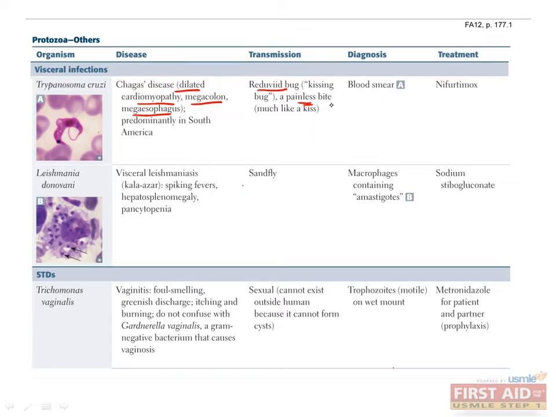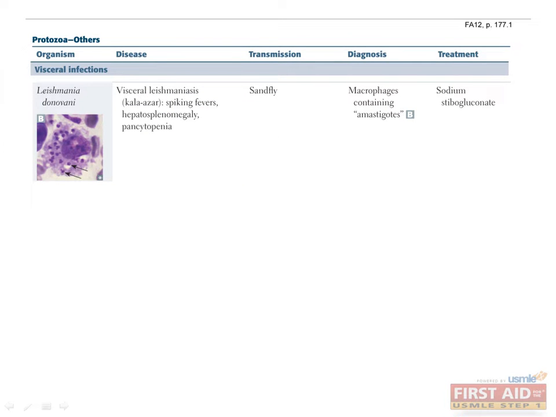Remember we just said that Trypanosoma brucei is transmitted by the tsetse fly, which has what kind of bite? Right, a painful bite. Treat Trypanosoma cruzi with nifurtimox. The second protozoa that causes visceral infections is Leishmania donovani. Although a cutaneous form of leishmania is more common, you should know the visceral form is more severe and deadly. This occurs when the parasite moves to organs such as the liver, spleen, and bone marrow, and left untreated will result in death of the host.